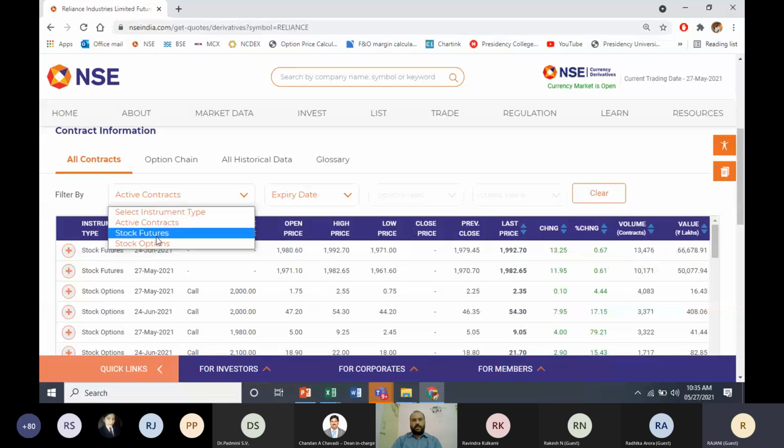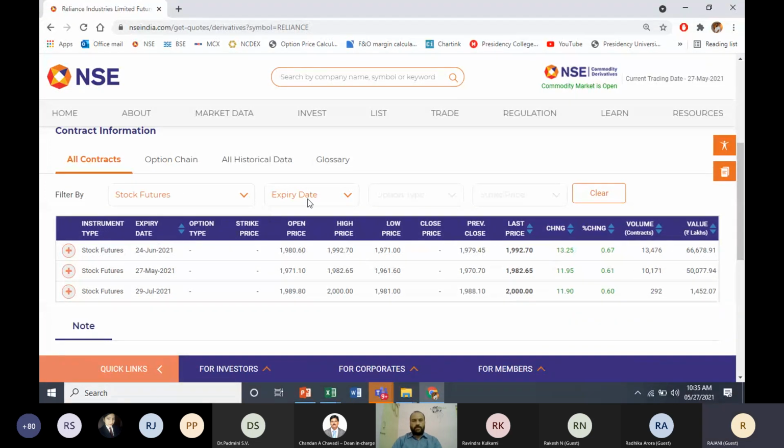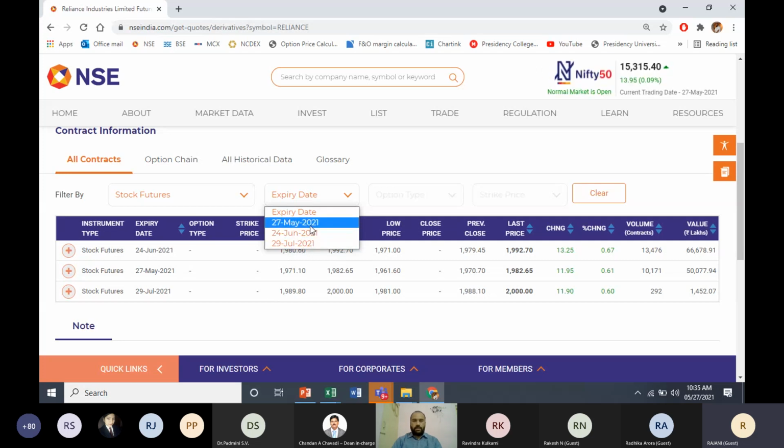So for checking Reliance, or any case where your underlying asset is a stock, you should select stock futures or stock options here. You can see here we can get only May, June, July contracts. Tomorrow if you open, you'll get June, July, August contracts. This is how we can check when is the expiry and what is the price.